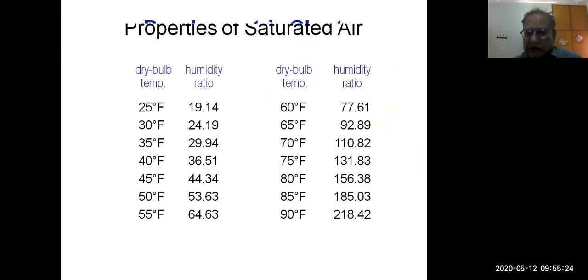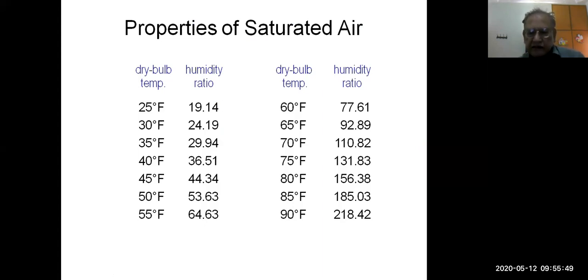Now here, dry bulb temperature, humidity ratio. So it is a table of two properties, dry bulb temperature and humidity ratio. That is DBT and W, humidity ratio. Temperature is given in Fahrenheit, and humidity ratio is given in the IP system in grains per pound.